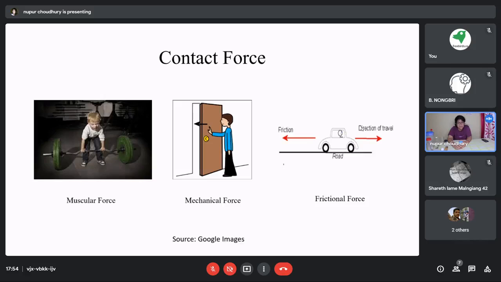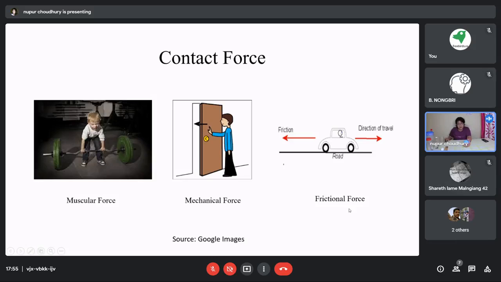The second one is mechanical force. Mechanical forces are those forces in which you change the state of an object. Suppose here in this slide, you can see that there is a person who is closing a door. The door was initially open. Now the door shifts from its original position and it gets closed. So we are applying some sort of mechanical force which will change the state of the object on which the force is applied, right? So the force is in direct contact with the object, all right?